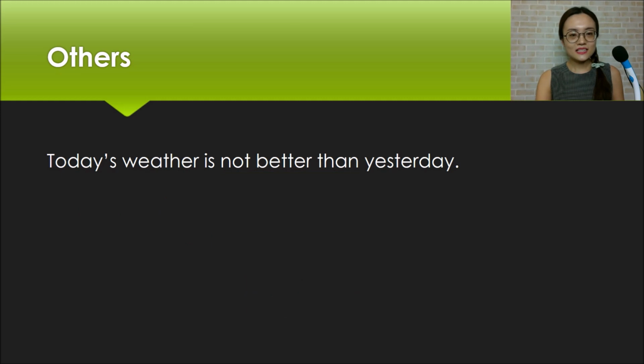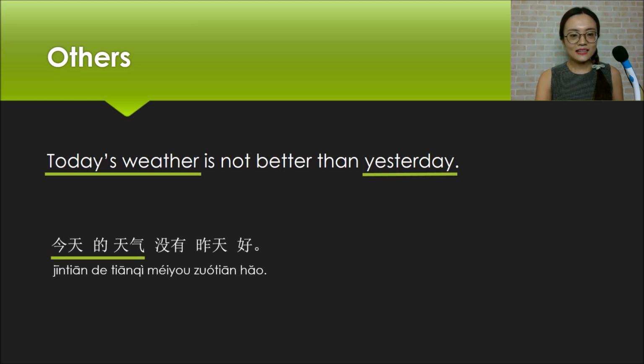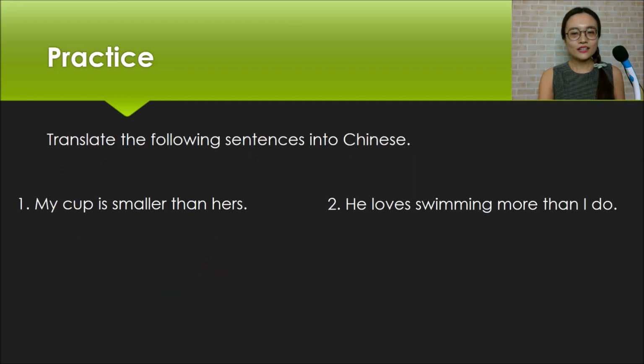So this sentence, today's weather is not better than yesterday. How to say that in Chinese? That is, 今天的天气没有昨天好. The negative word is 没有.